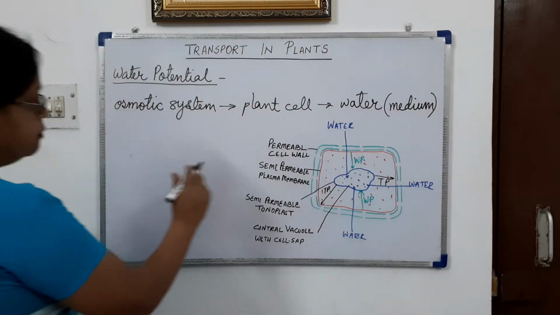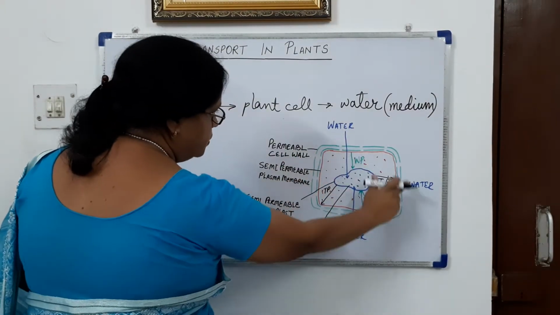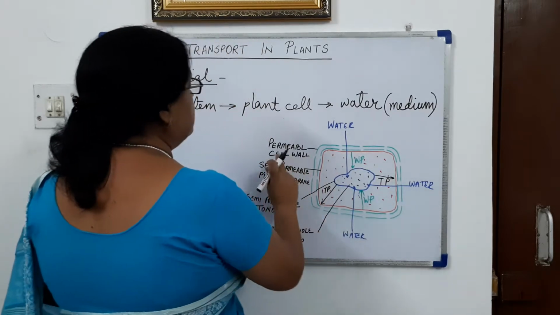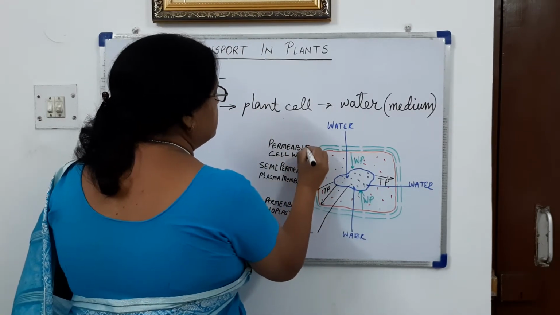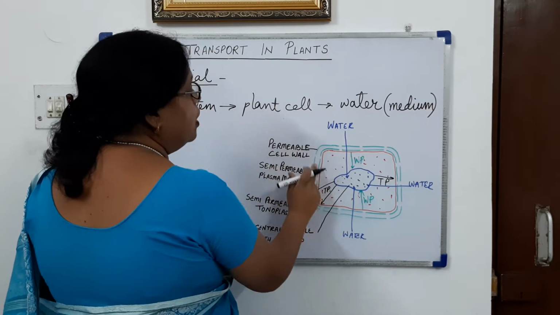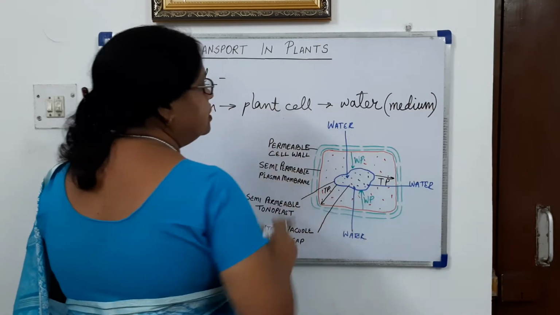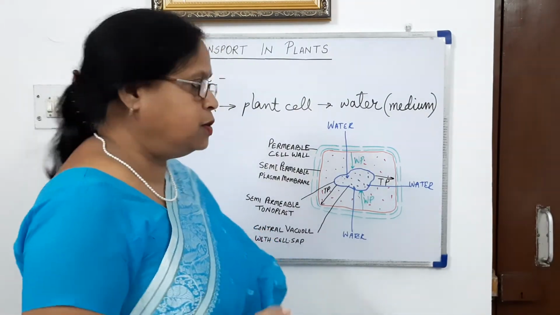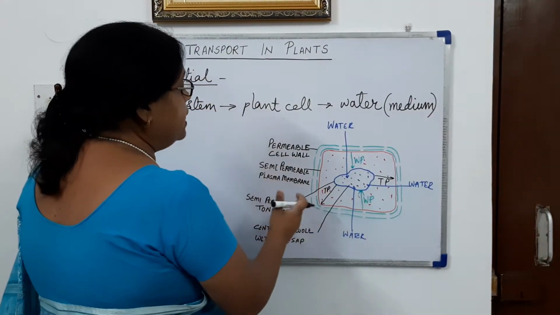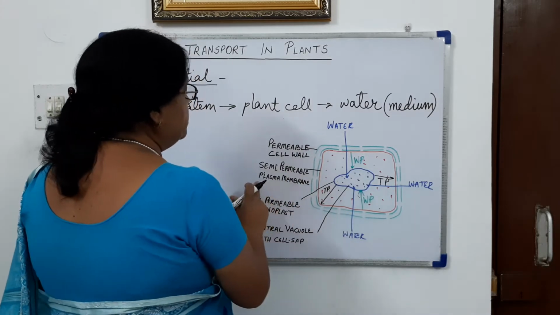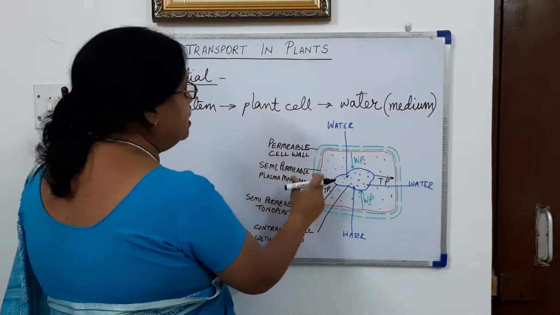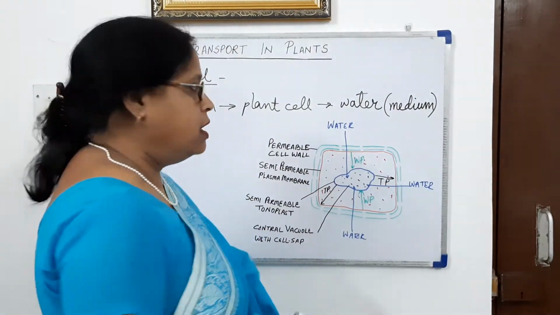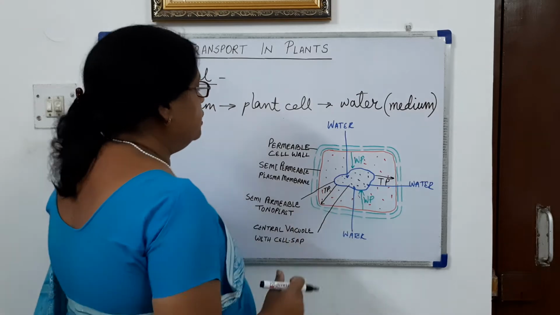Every cell consists of an outer cell wall which is permeable. The cell wall is permeable, meaning it allows all the molecules to pass through it. Then underlying the cell wall, there is a semi-permeable plasma membrane, or cell membrane. This I have drawn with red color.